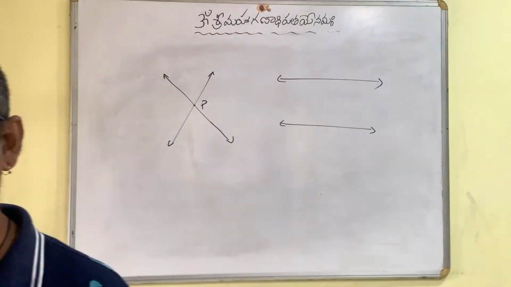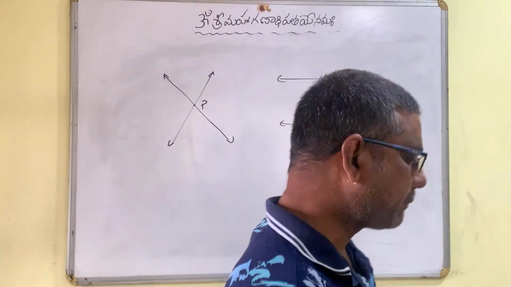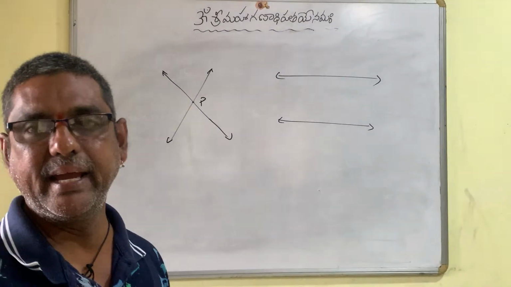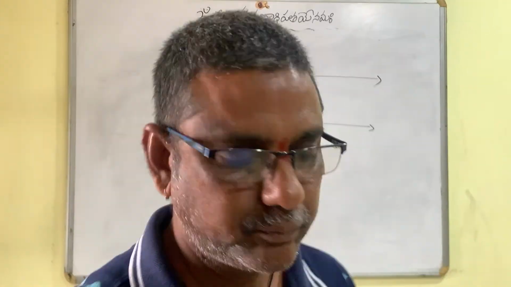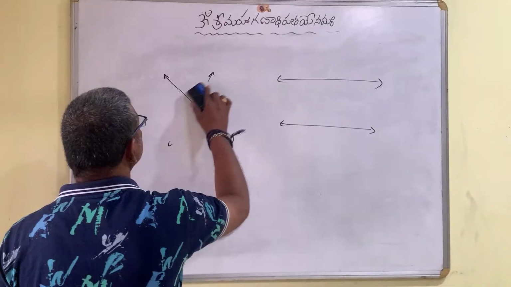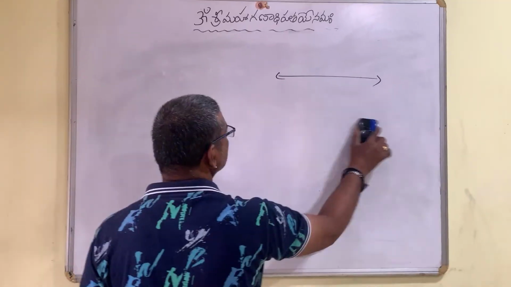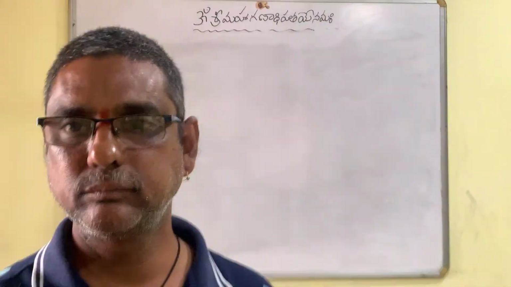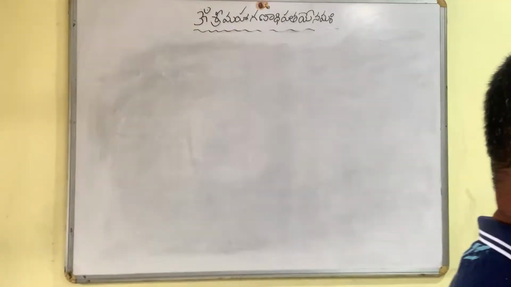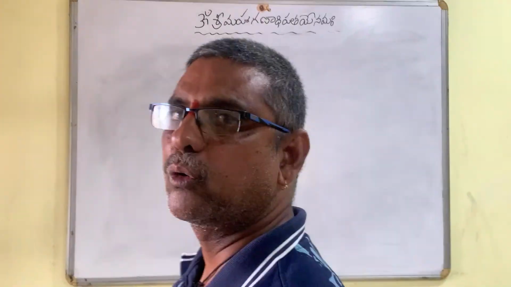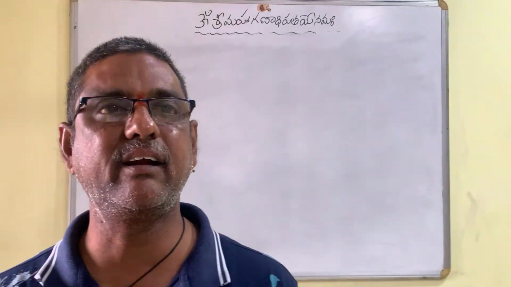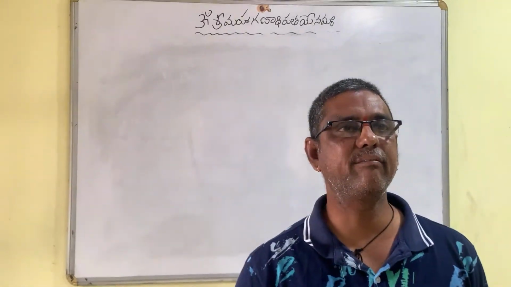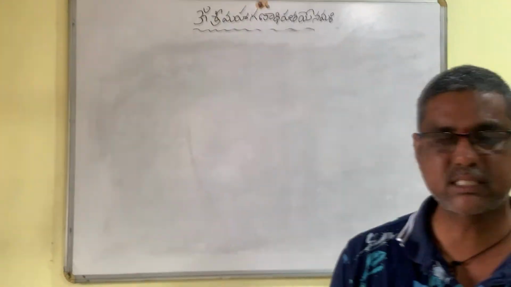Now, perpendicular lines. How can we define them? In order to define perpendicular lines, what else has to be defined first?